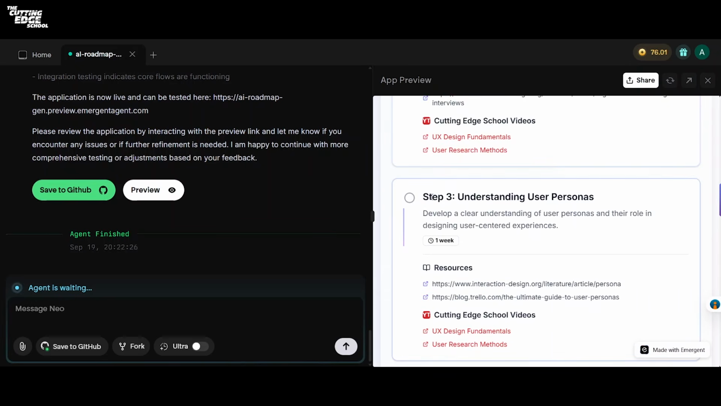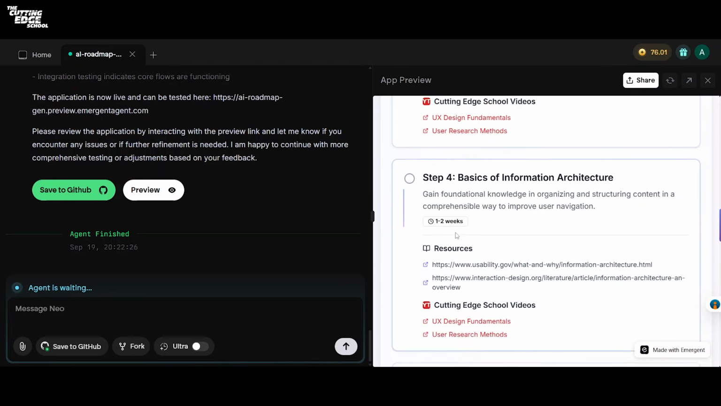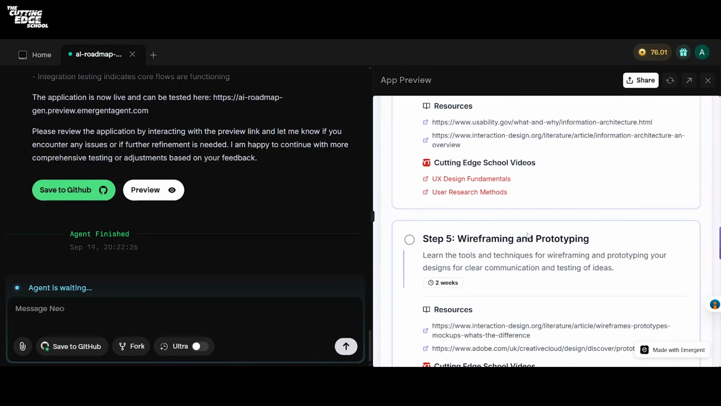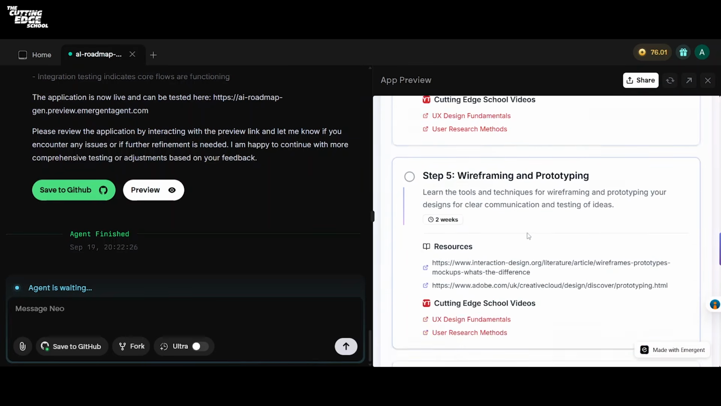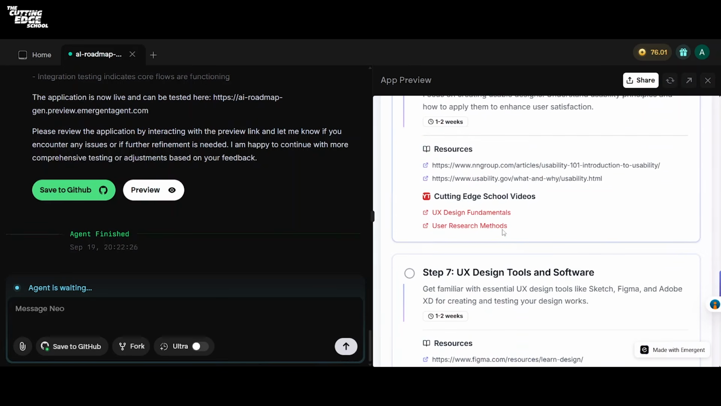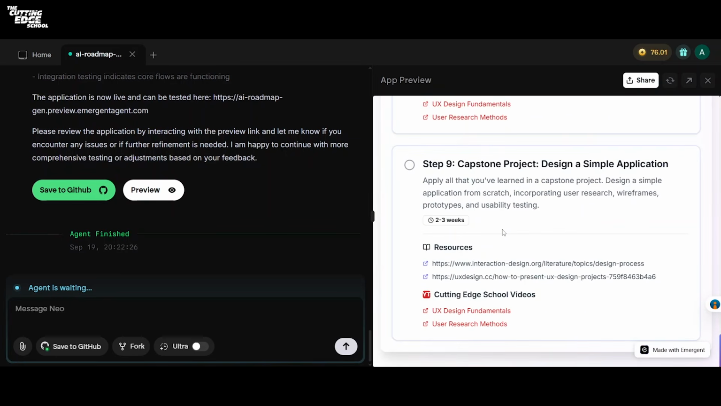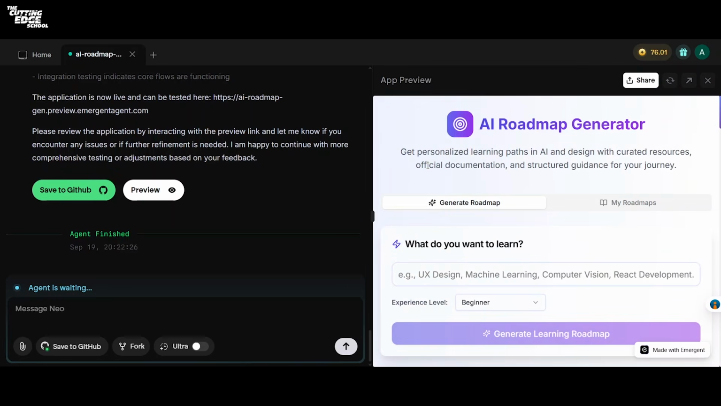And it has also given me step 2, which is user research fundamentals. It has also given me step 3, understanding user personas. It has also given me step 4, which is basics of information architecture. Step 5 is wireframing and prototyping. Step 6 is designing with usability in mind. Step 7, Step 8, Step 9, and much more. And step 9 is our last step. Now, as you can see, it has generated a complete roadmap for me to learn UX design.